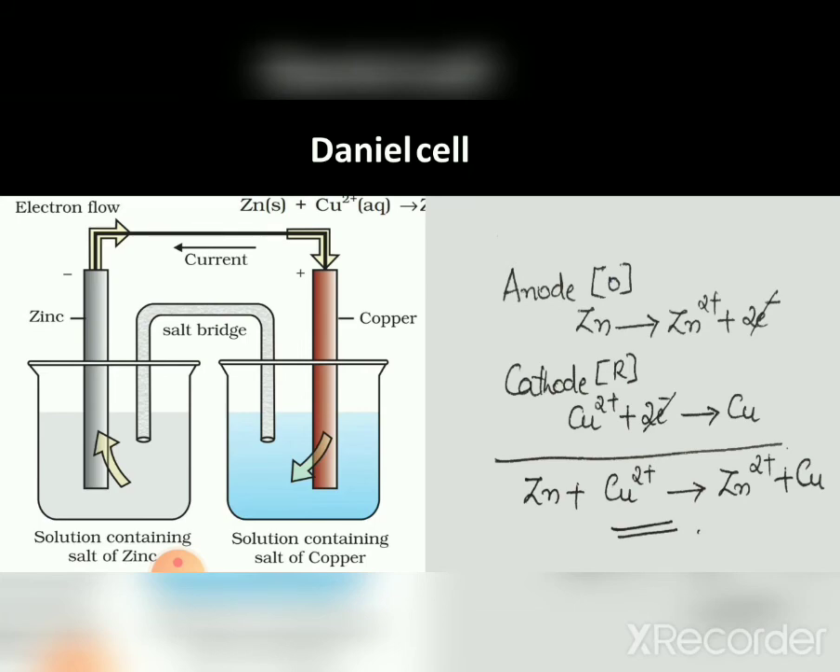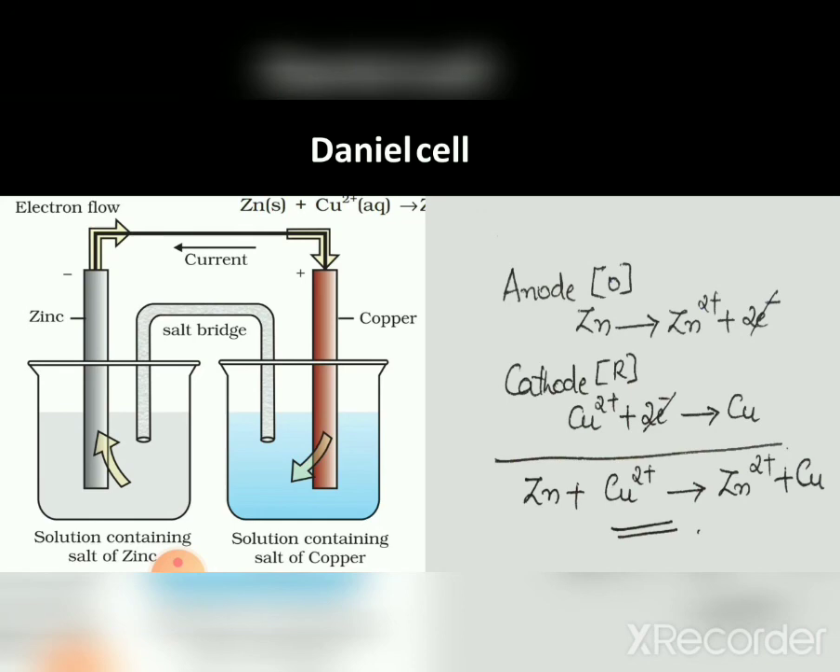Zinc rod acts as anode and oxidation takes place at anode. Electrons are thus released, and the electrons thus released move towards the cathode. So the flow of electrons will be from the anode to cathode, whereas the flow of current will be in the reverse direction. How can we write the reactions taking place at the anode, cathode and the net cell reaction equation?